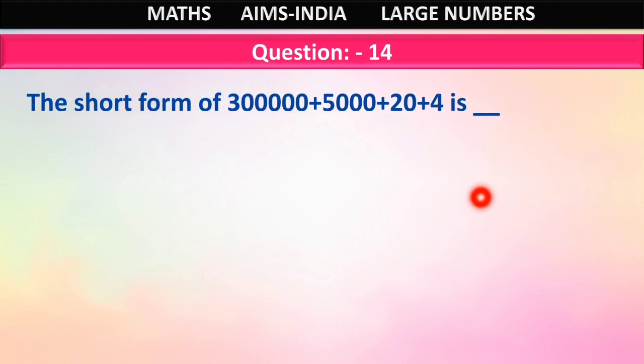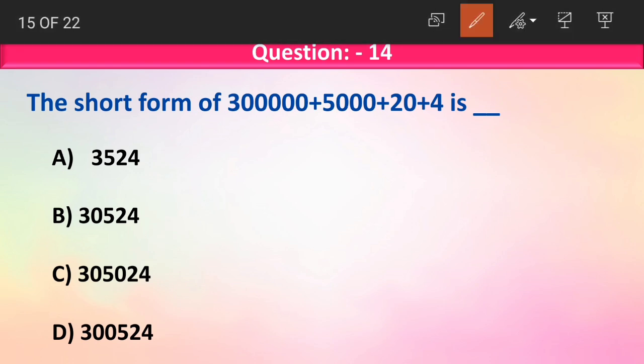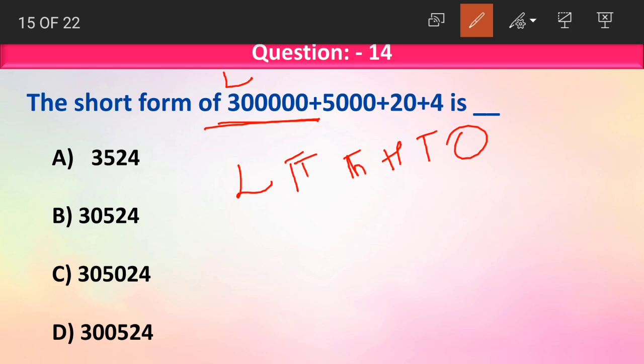Question number 14. The short form of 3 lakhs plus 5,000 plus 20 plus 4 is dash. Option A: 3,524. Option B: 3 lakhs 524. Option C: 3 lakhs 5,024. Option D: 3 lakhs 524. Now what is the highest number here? 3 lakhs. Now what is its place value? Lakhs. So our number has place value starting from ones and ending at lakhs. We have ones, tens, hundreds, thousands, 10,000s and lakhs. 3 lakhs is in lakhs place.